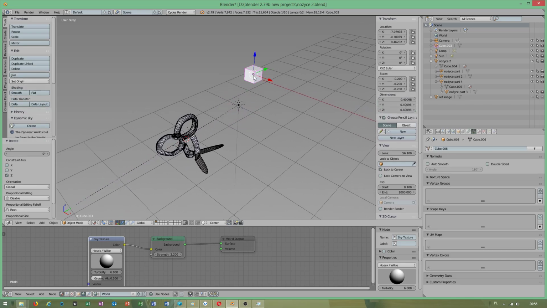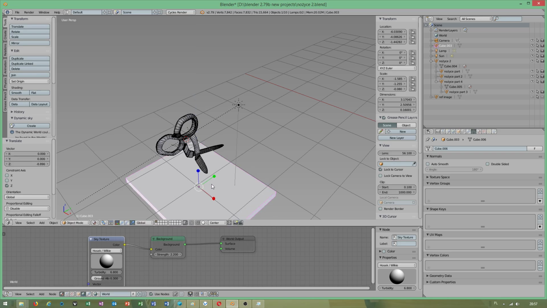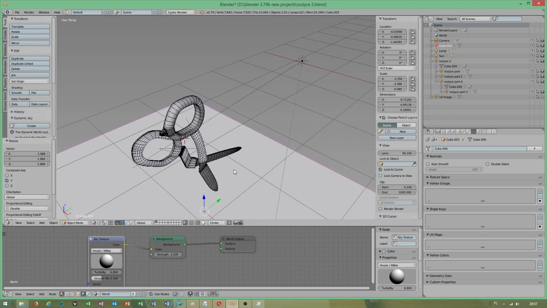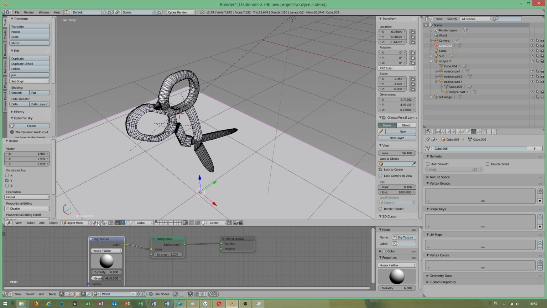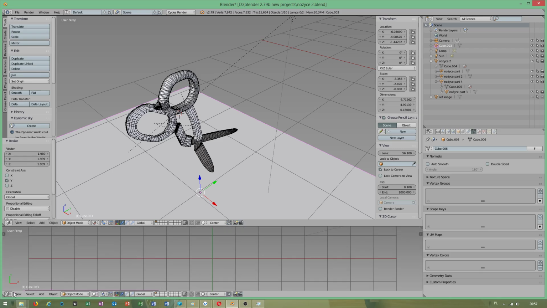I must illustrate a little bit better. I have to snap this cube to the scissors to show you what I mean, because some people may not know about this, but it is quite important. Okay, now we will check. Maybe I will use a smaller window. Where is the smaller window?